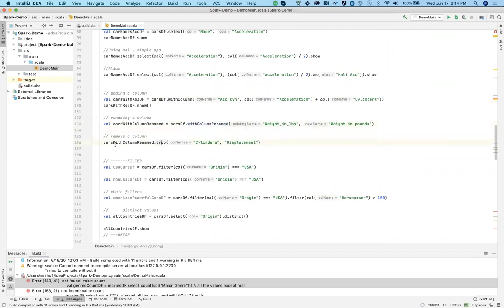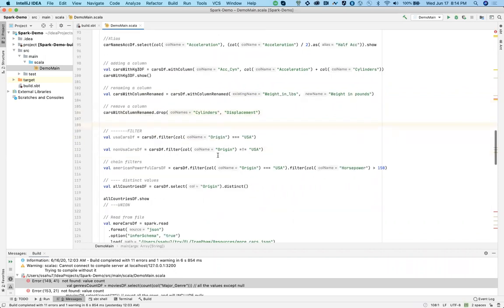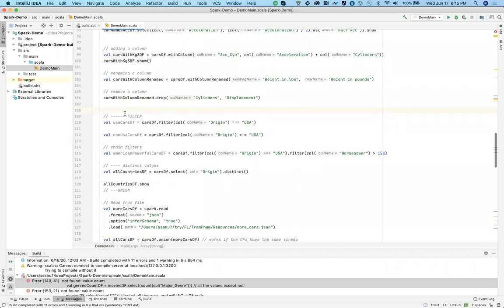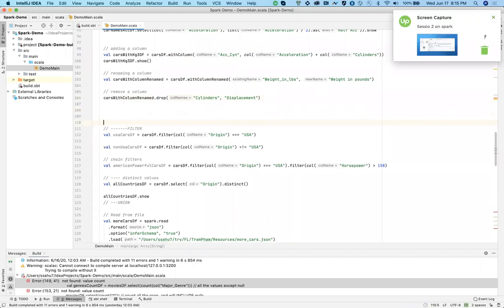And drop will help you delete a column. Let's say you have an extra column you don't want to use. Out of 10, maybe you want 8 columns, so these 2 columns you want to drop, then you just mention them and it will simply drop the column. I think till here we have covered in the last part.